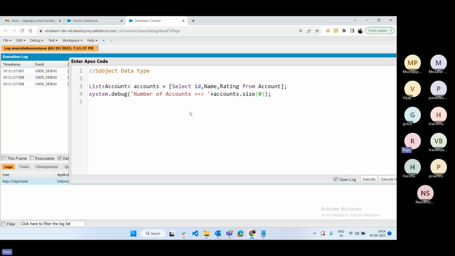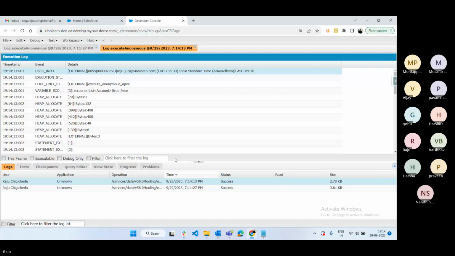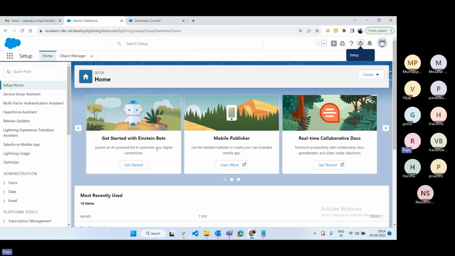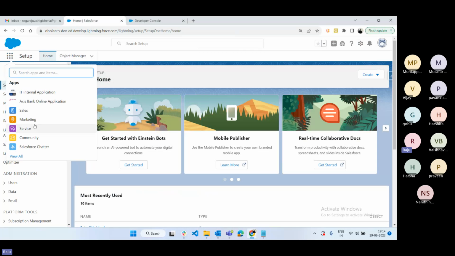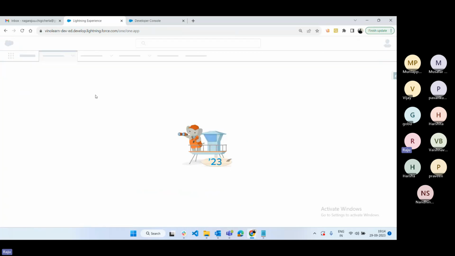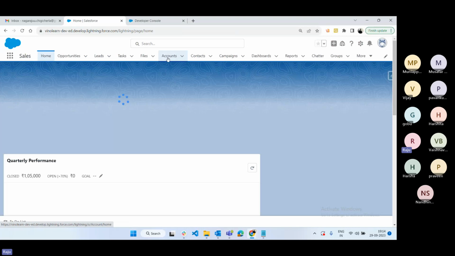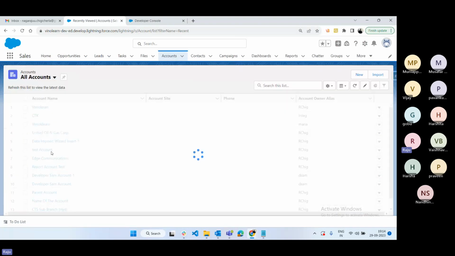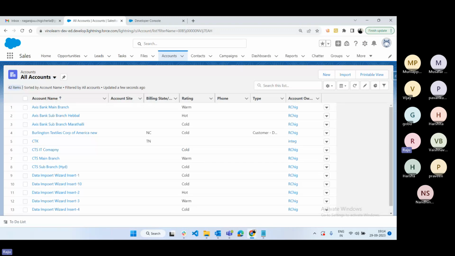We can use the size method. Let's see first how much data is available. Copy these accounts, paste it here as the variable, execute now. Click on debug only. See, total 42 accounts are there. If you go to Salesforce, click on account, select any application, either sales application or any application. Now if you go to the accounts table, select all accounts, total how many accounts are there here? Here total 42 accounts are there.